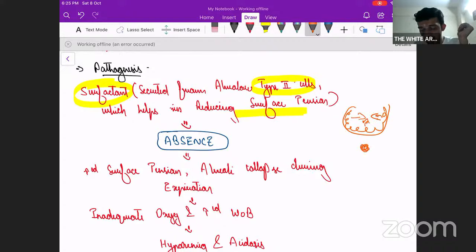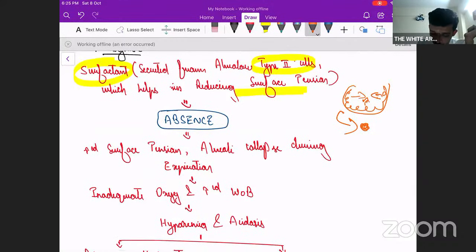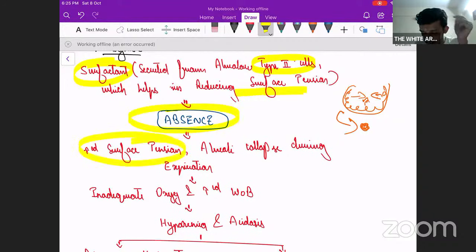That is the role of the surfactant. So in its absence, what happens? There is increased surface tension. Once there is increased surface tension, the alveoli tend to collapse, as we see over here, correct?